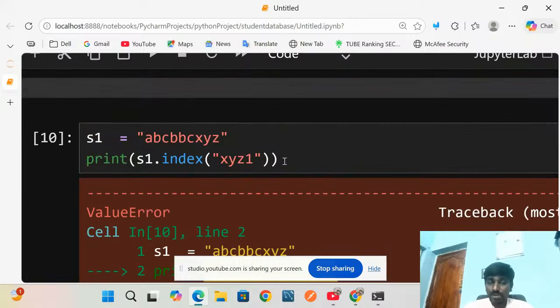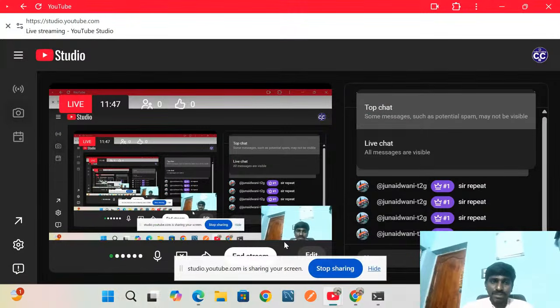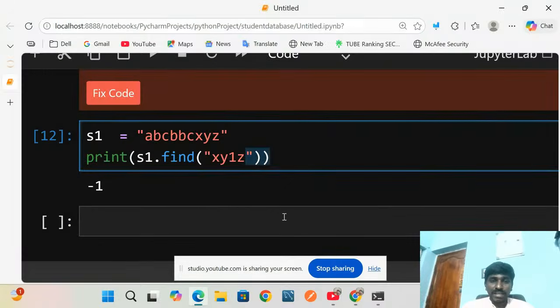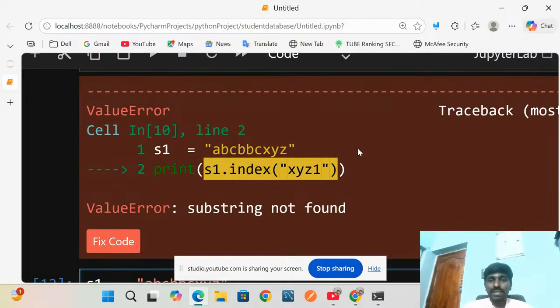This is the index. Here my question is, why do we need two methods to find a substring? There is an index method and there is a find method, so what is the use? Why are two methods used in Python? Because in real time, find won't throw an error here, but index will throw the error.